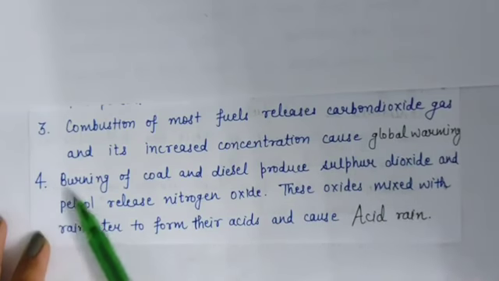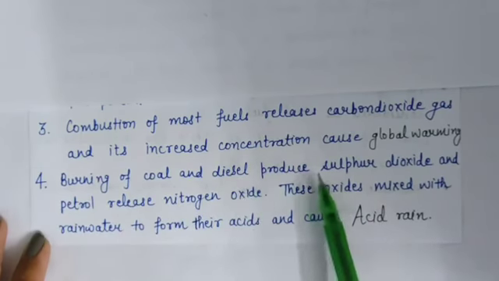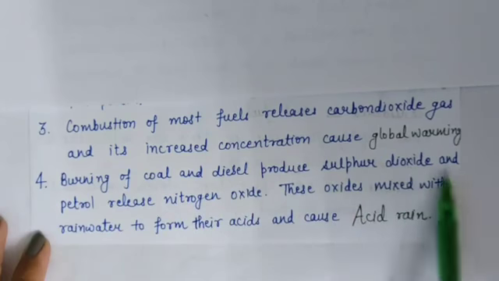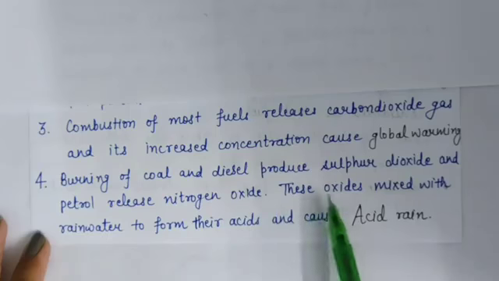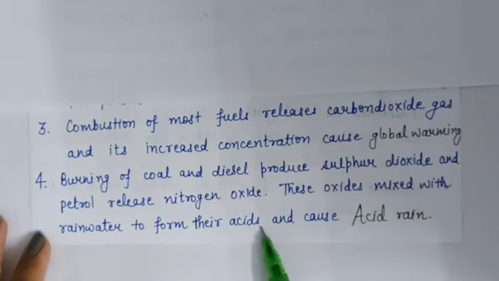Next, burning of coal and diesel produces sulfur dioxide, and petrol releases nitrogen oxides. These oxides mix with rainwater to form their acids and cause acid rain.